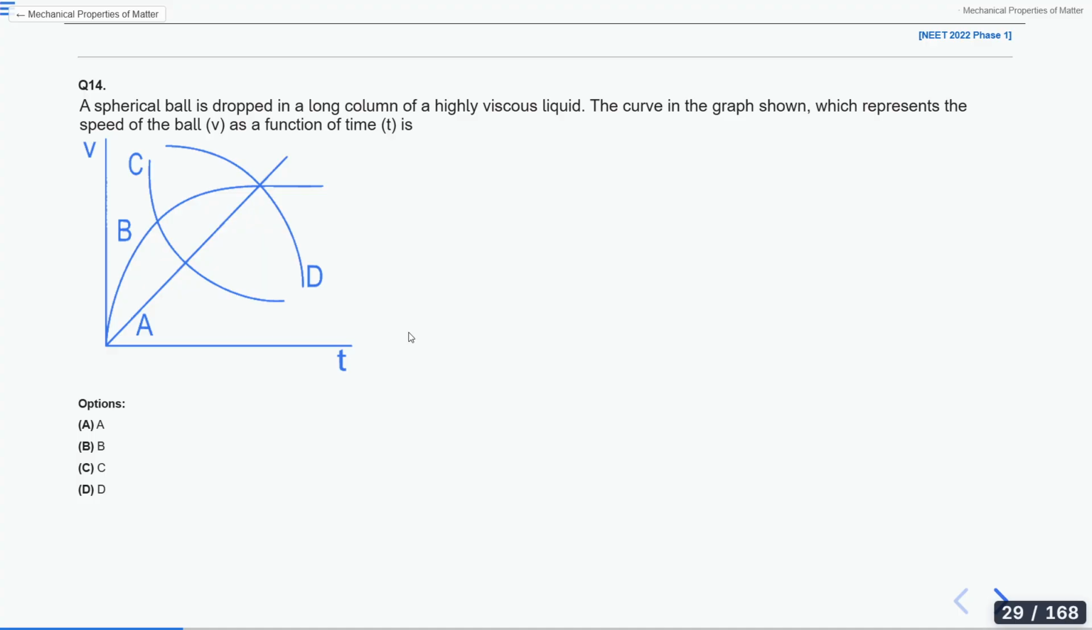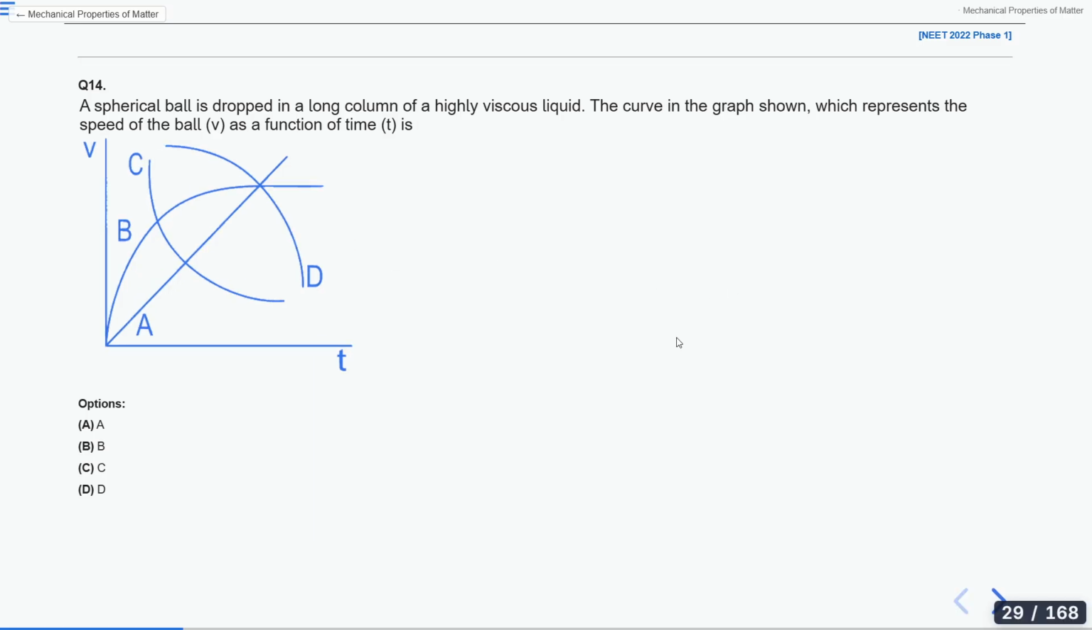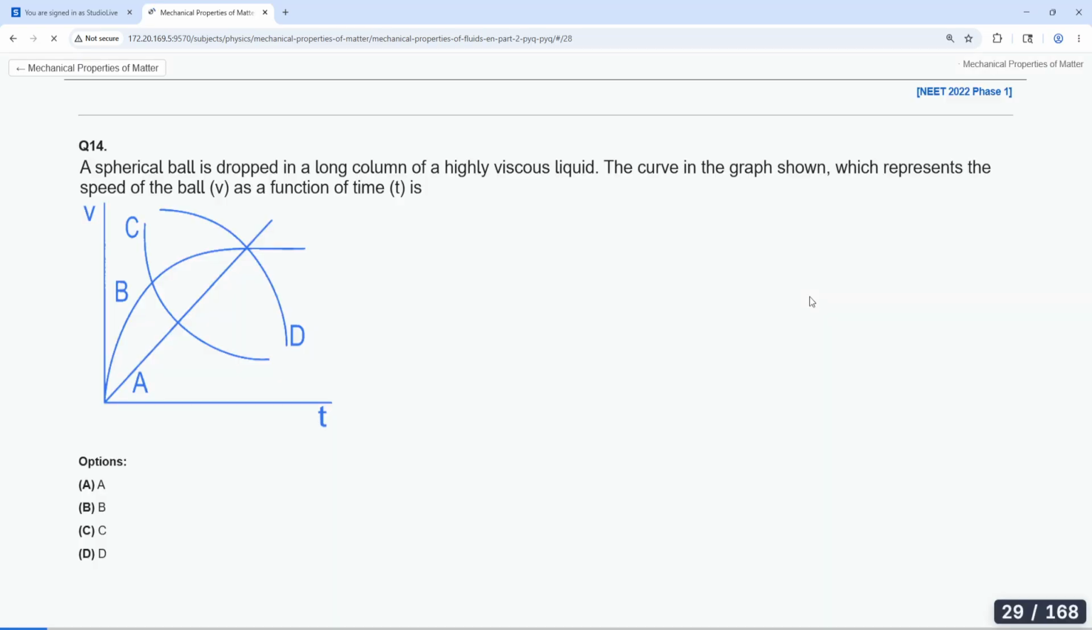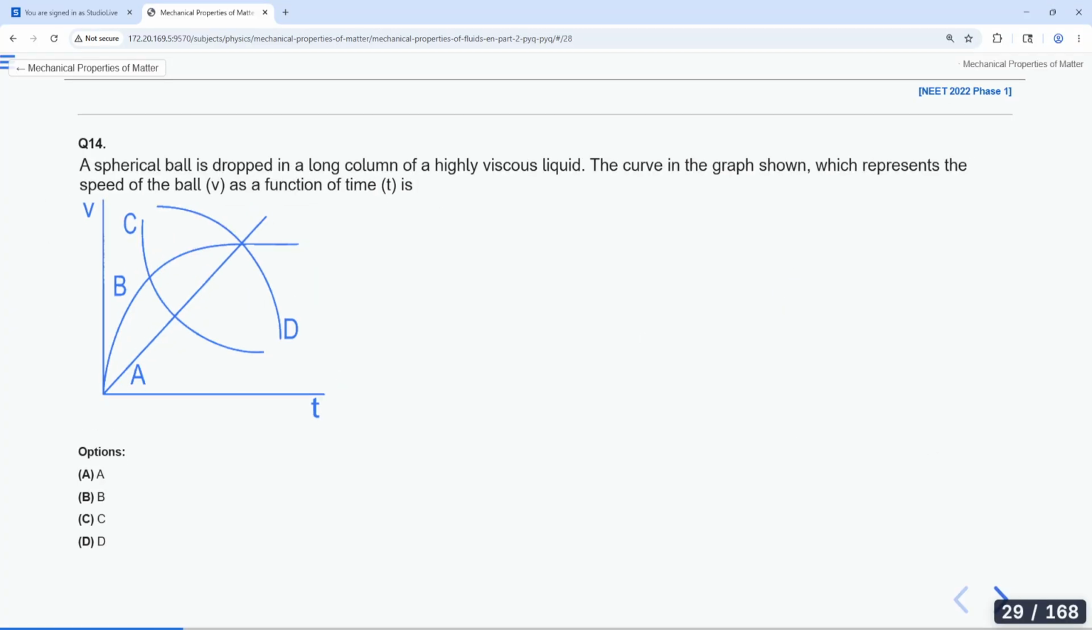Anyone? Because the speed is increasing. Is it clear? Because the speed is increasing linearly, and when we increase the time, it keeps increasing in a straight line. But we have something called terminal velocity. We know that when a ball is thrown in a viscous fluid, what will happen? It will first start from 0, then attain a maximum speed, and that is shown in option B. Is it clear? Yes, option B is the correct answer.